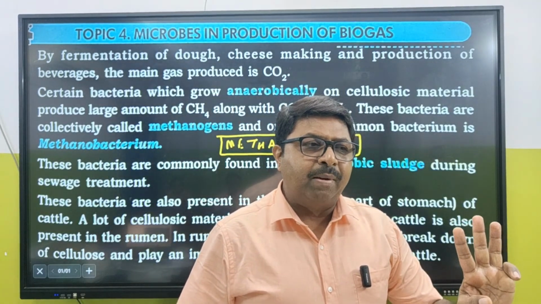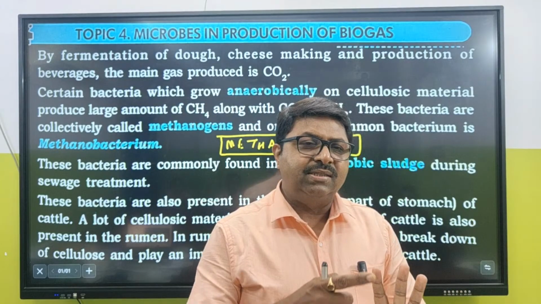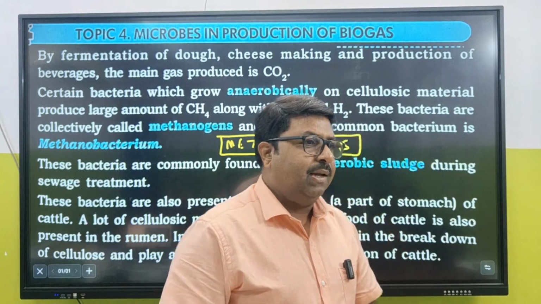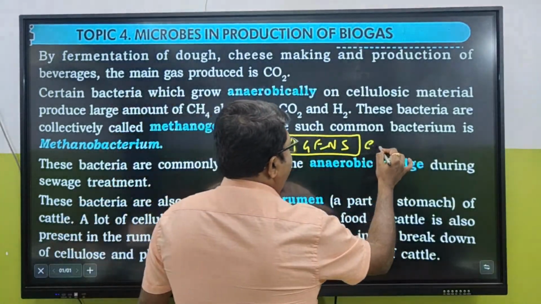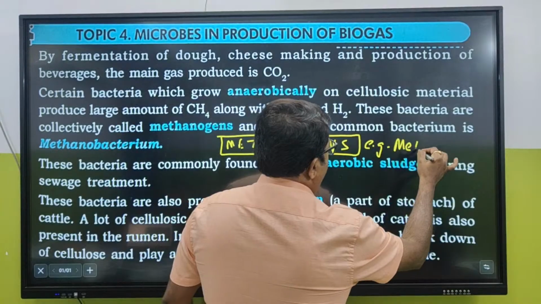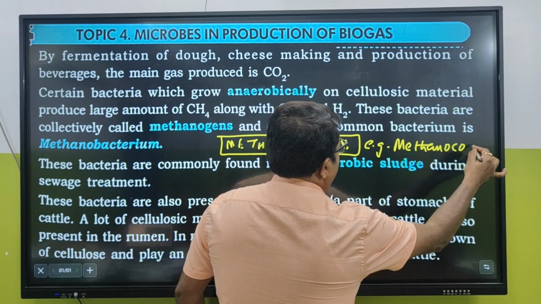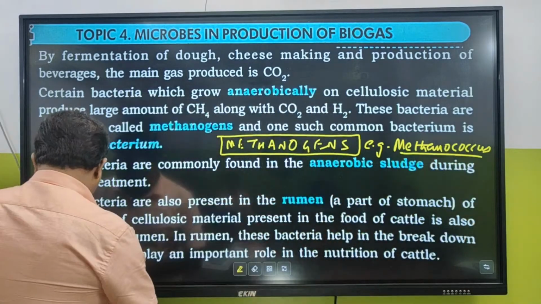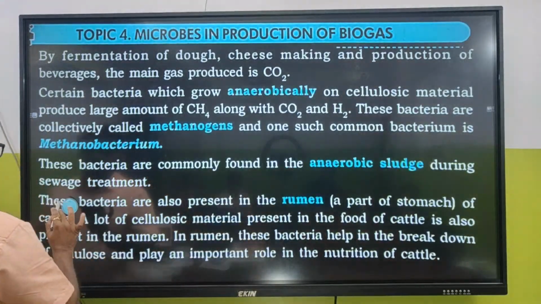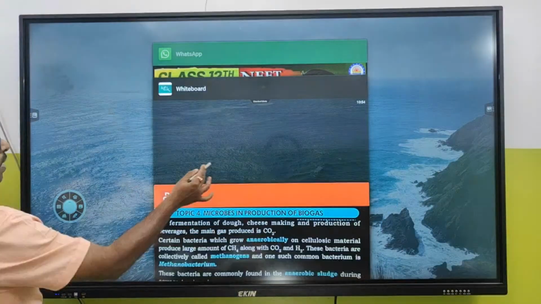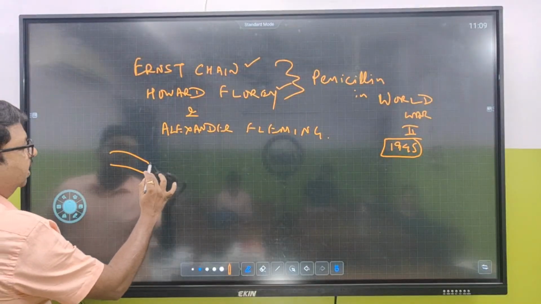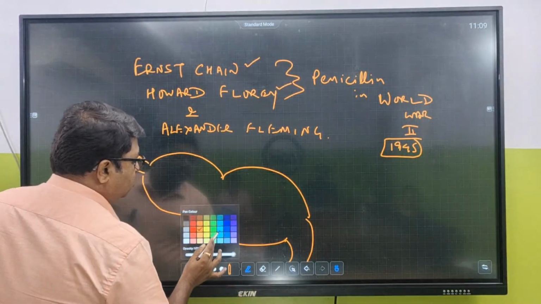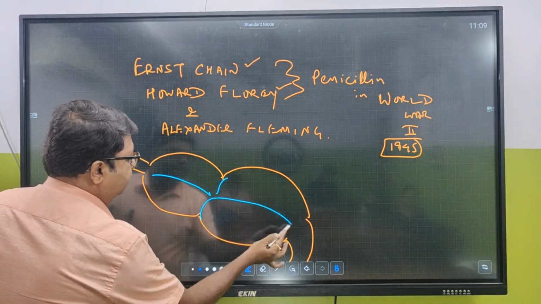There are three types of Archaebacteria that we have studied: halophiles, thermoacidophiles, and methanogens. Under methanogens, the example is Methanococcus. And they are present in the ruminant's stomach. What are ruminants? A cow has 4 chambers in its stomach.